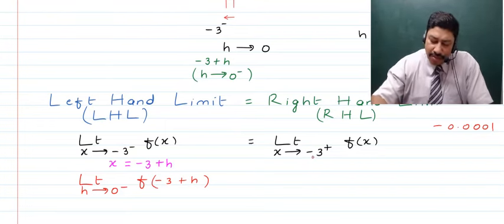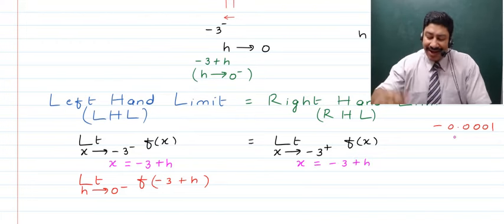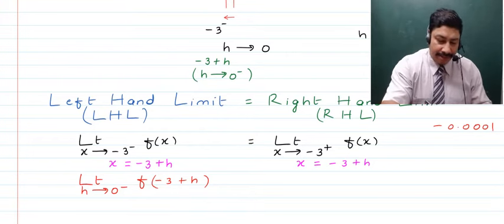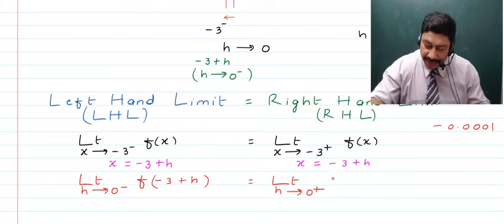Now if you talk about the other side, we have understood this, that x is actually minus 3 plus h, where later we'll be stating that h will be tending to 0 plus, right? So now children, in the next step I will be writing how you write the limit on the right hand side, that is limit h tends to 0 plus, f of minus 3 plus h.